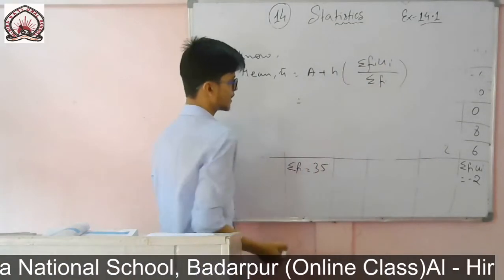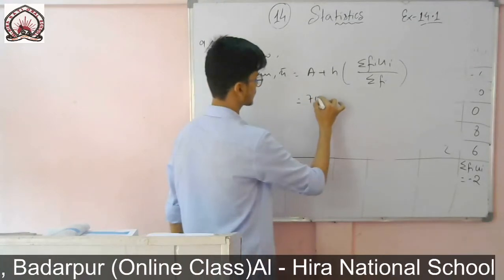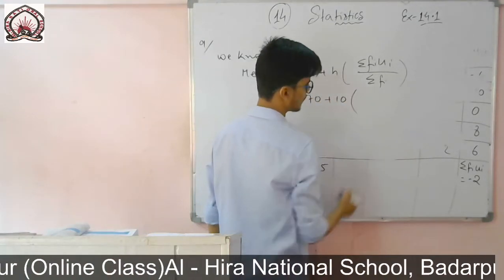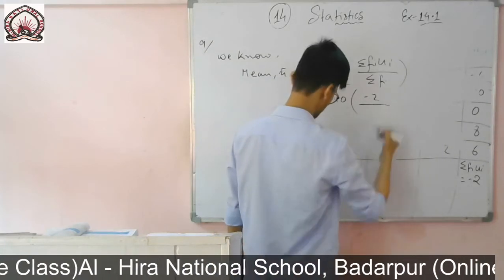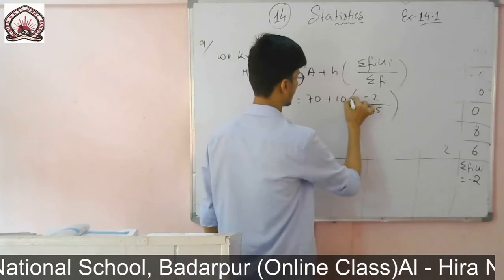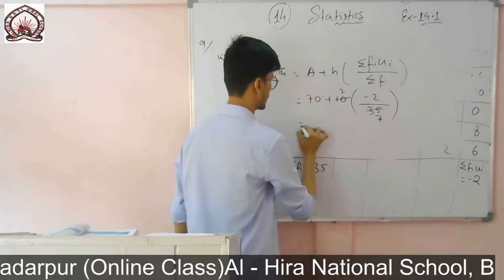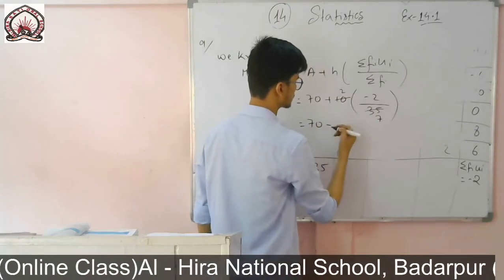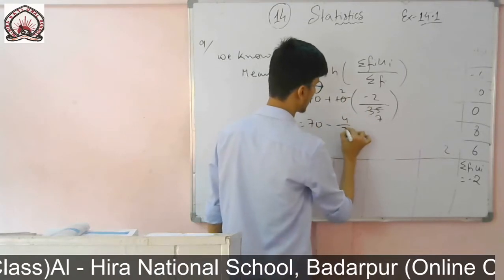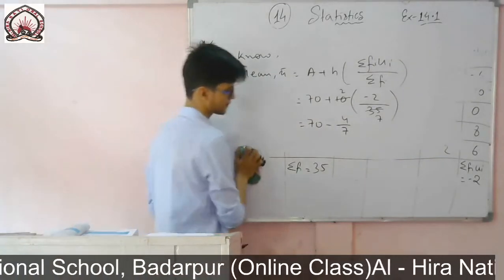Assumed mean we have taken was 70, plus height 10, fi ui I got minus 2, summation of fi is 35. So 5 7s are 35, 70 plus minus 2 2s are 4 by 7, 70 minus 4 by 7.